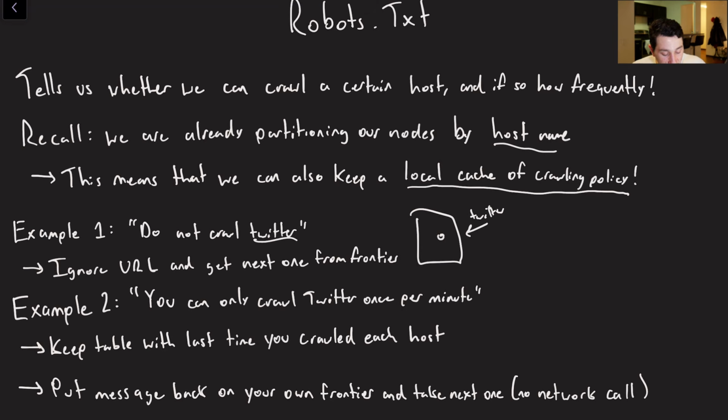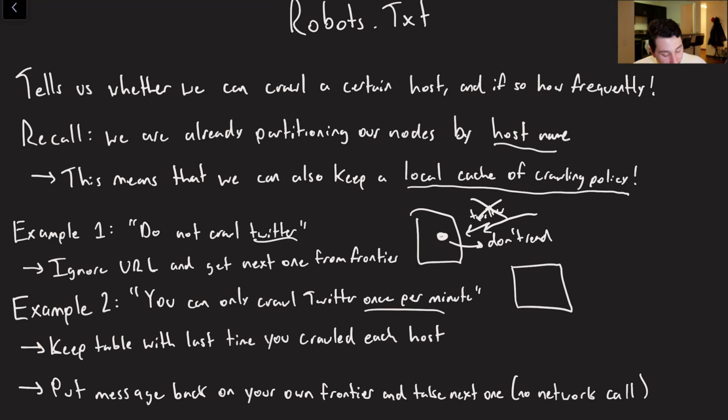I already have this thing cached, right? It says don't read. And now guess what I do? I don't read Twitter, I move on to the next URL. Seems easy enough, right? A second example would be, hey, you can only crawl Twitter once per minute.